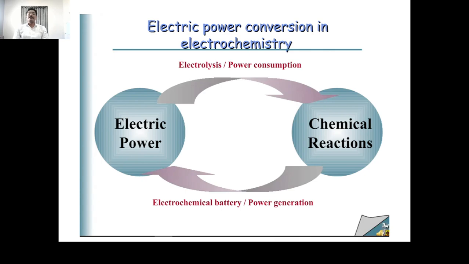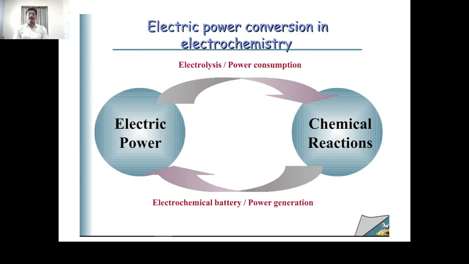In the introduction of electrochemistry, electrochemistry is the branch of chemistry which deals with the relationship between electrical energy and chemical changes.